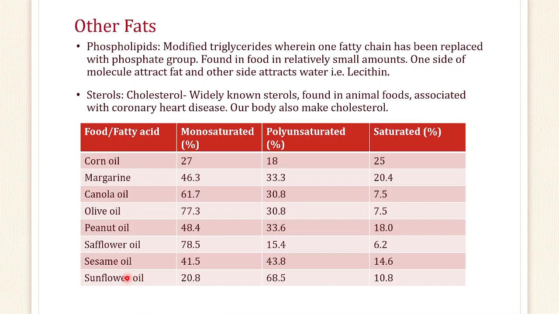So, if you see the examples of how much monosaturated, unsaturated and saturated fat is present in our food, this is the percentage which you can see here: corn oil, margarine, canola, olive, peanut, safflower, sesame, sunflower. Here you can see in the olive oil the maximum percentage of monosaturated fat is there, and it is minimum in corn oil. This way we can define the health benefit which we need to take.